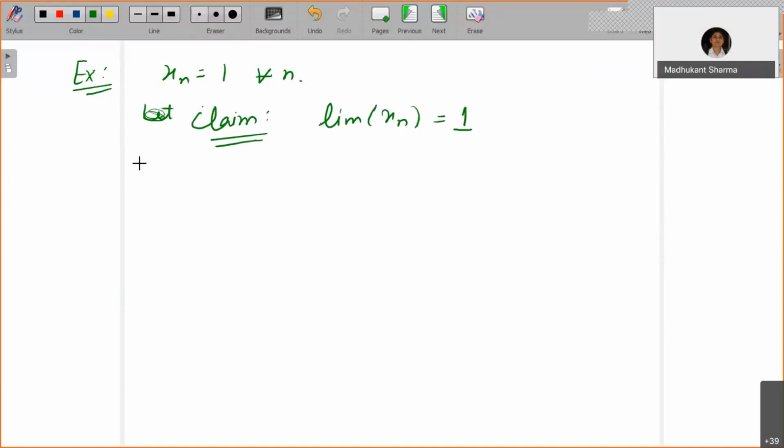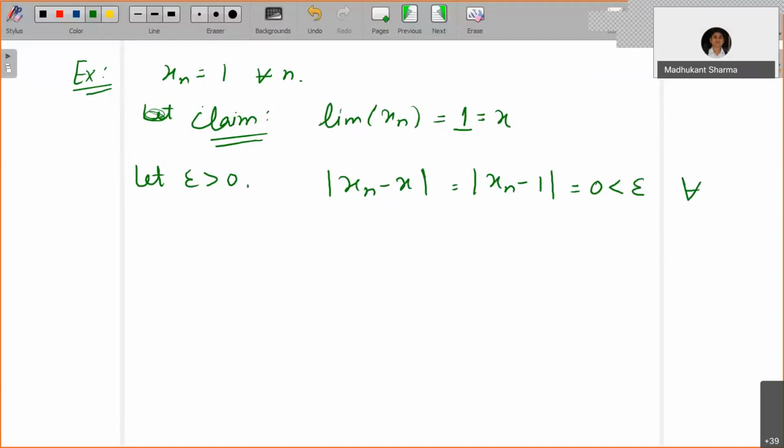Okay, right. Now let epsilon be bigger than 0. Now mod of xn minus x. What is x here? This is x, so this equals mod of xn minus 1. But you know that for every n, xn is 1, so this equals 0, which is less than epsilon for all n. So this proves our claim.